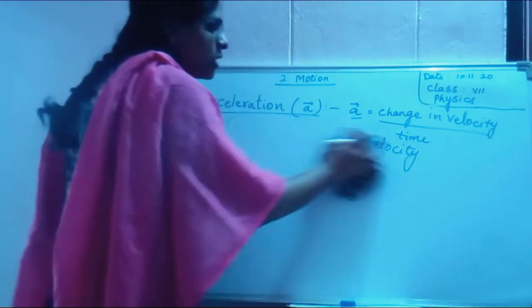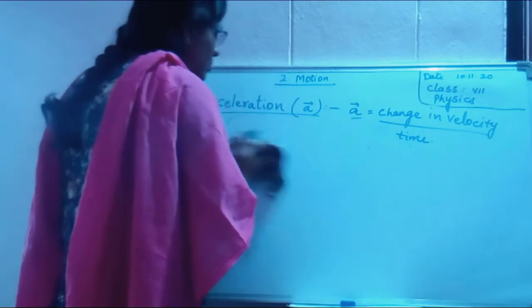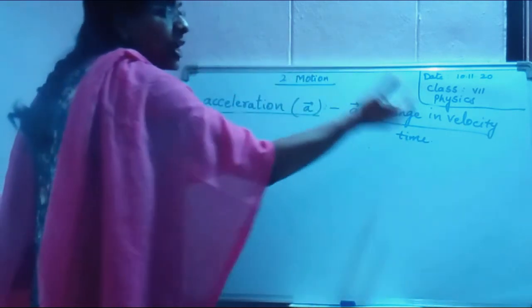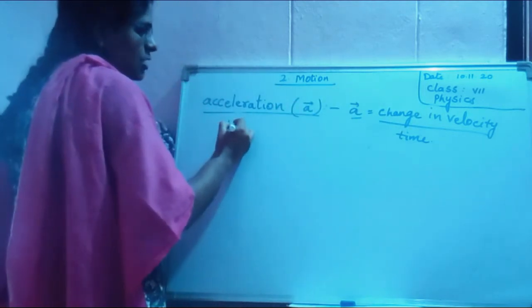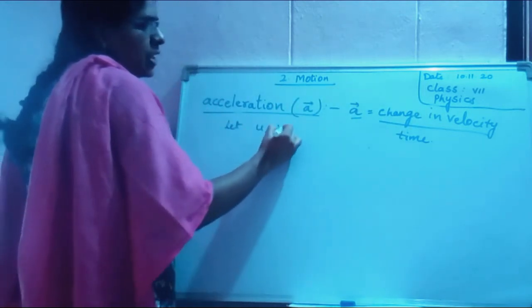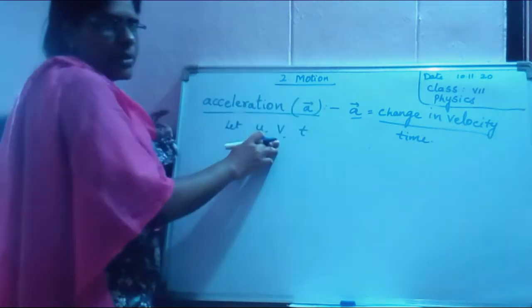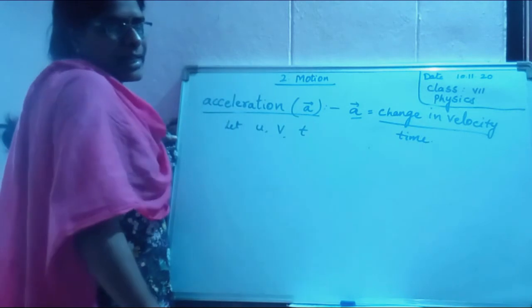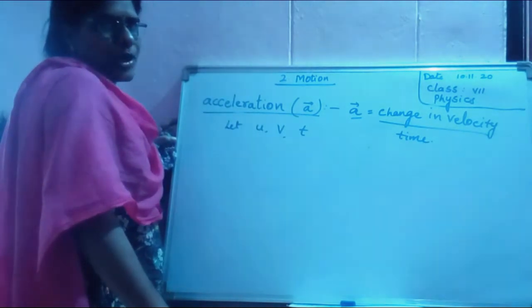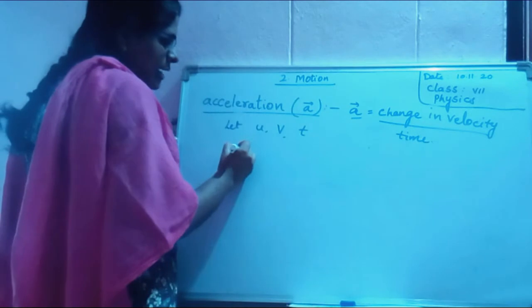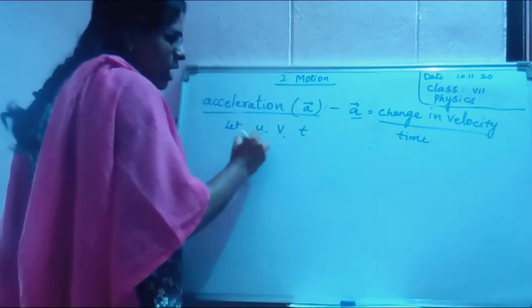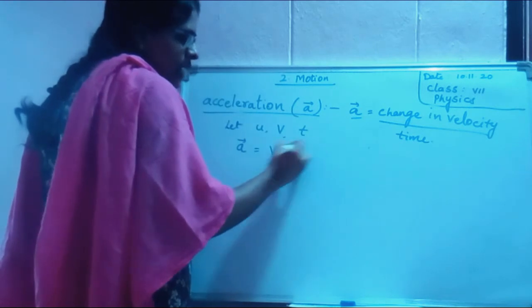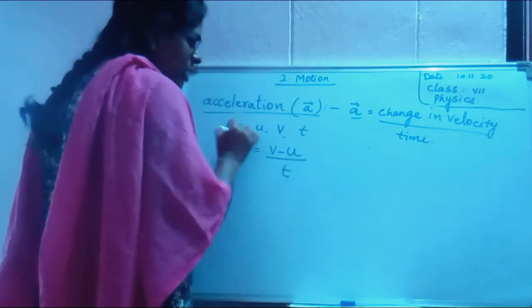Change in velocity means the speed cannot be the same all the time. Let u be the initial velocity, v be your final velocity, and t be the time taken to reach your point. Then acceleration a bar equals v minus u by t.